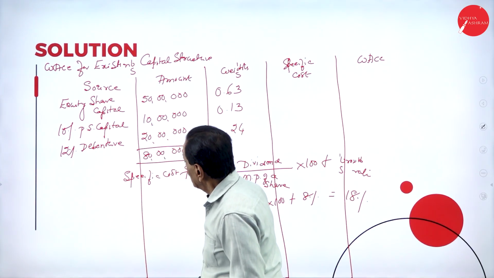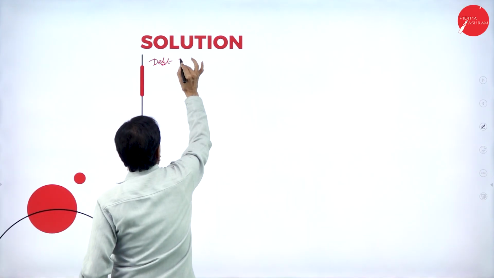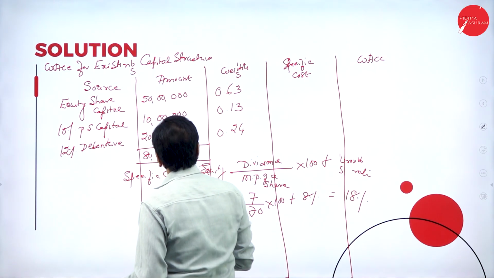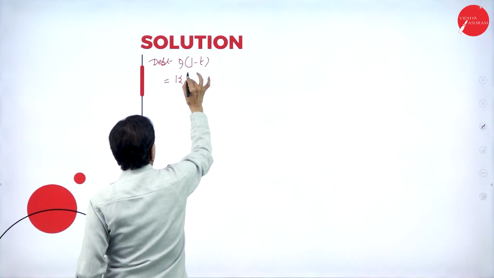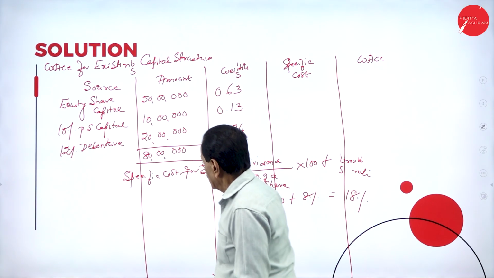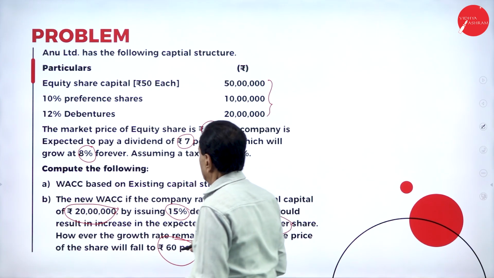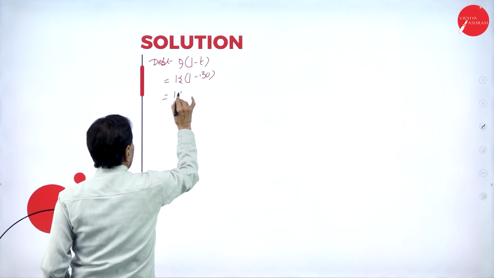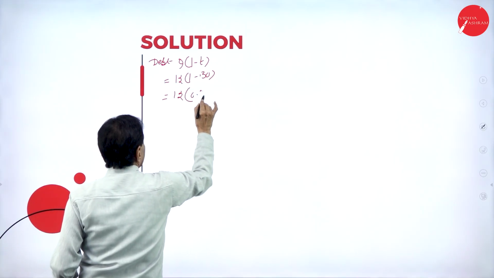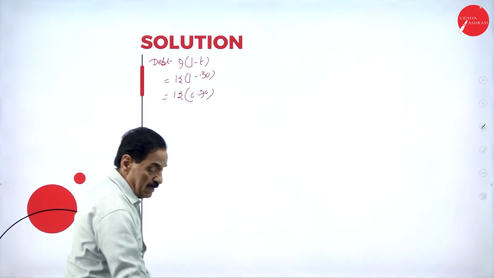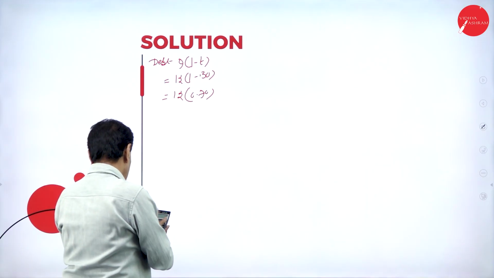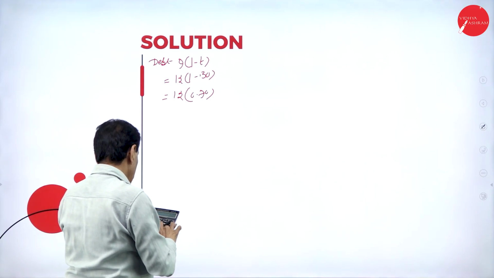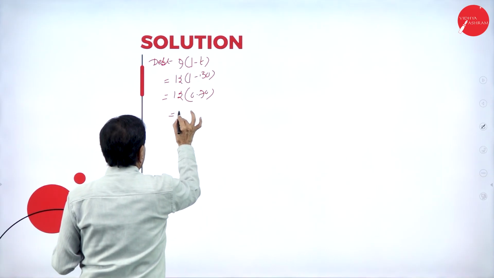Debt: what's the percentage? 12%, I into 1 minus t. What's your I? 12 into 1 minus tax rate. What's your tax rate? 30%. 0.30. This is 12 into 0.70, which is 8.4.